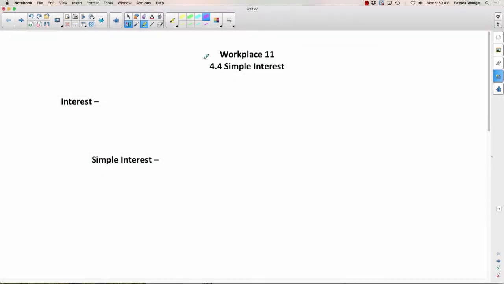Okay, everyone, I think today's lesson will be of great interest to you. Yeah, we're going to look at interest the next bunch of days, probably 3 days. We're going to start with simple interest, and then next day we'll look at another type of interest, which is called compound interest. All right, so what's interest?